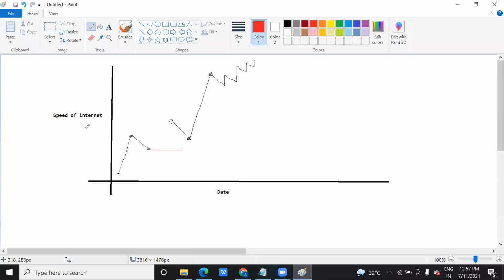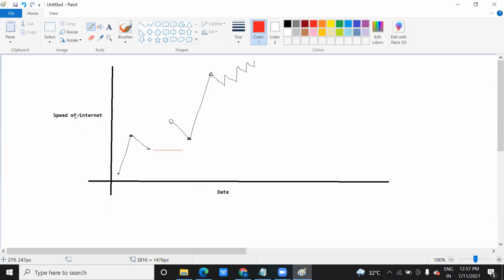Okay, so in machine learning, we have an independent variable and a dependent variable. Dependent means your target variable, that is your speed of internet, which depends on several situations, right? What particular date you want that data for, right? So this speed of internet depends on date and some other features. I can say this date is independent and this speed is dependent.